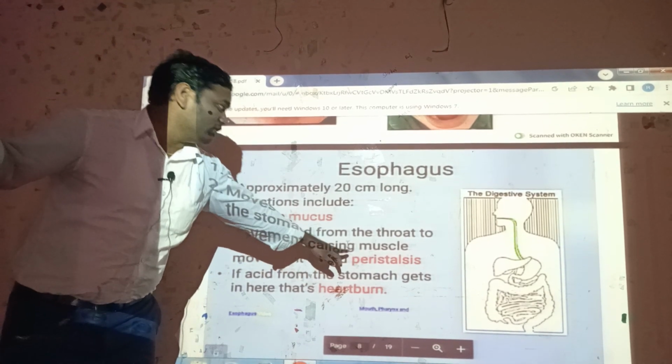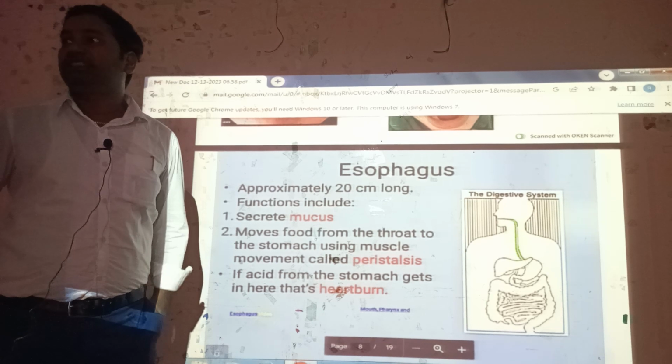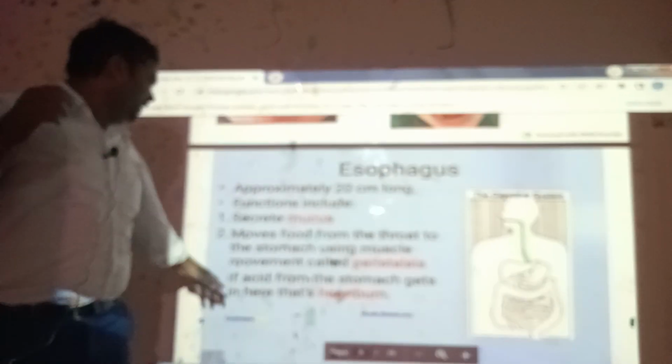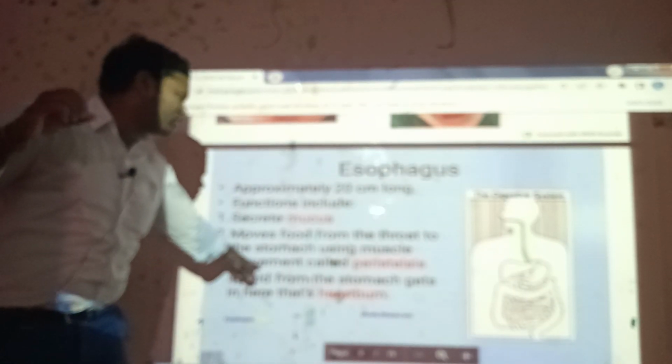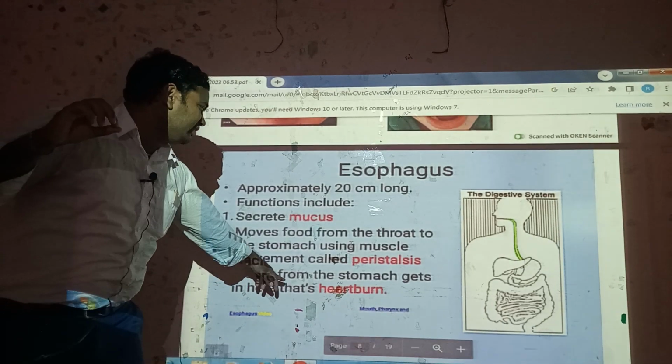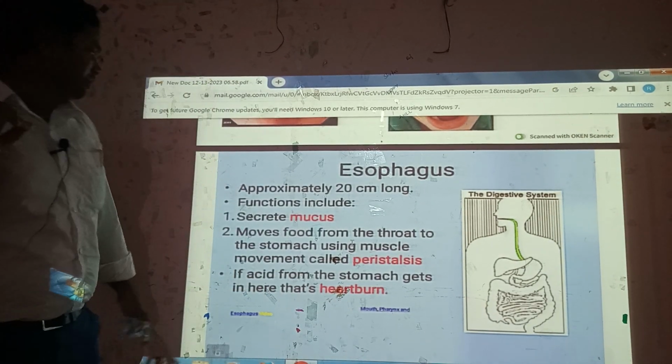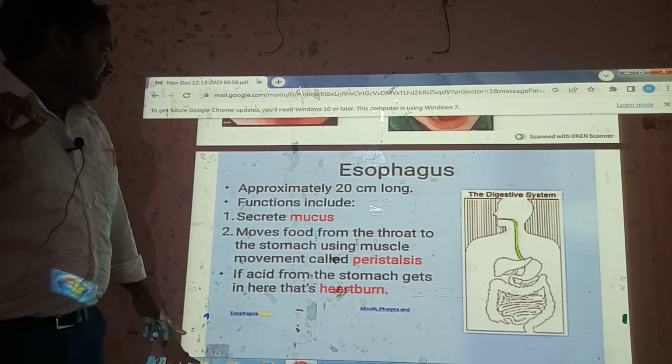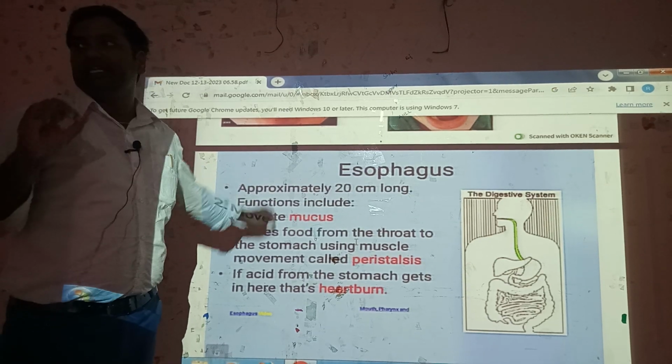Peristalsis is present in the esophagus. And after that, if acid from the stomach gets in here, that is heartburn. This is the main important esophagus.